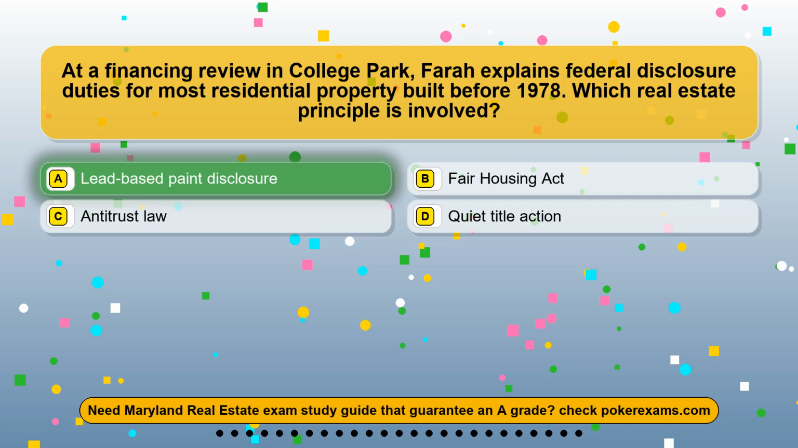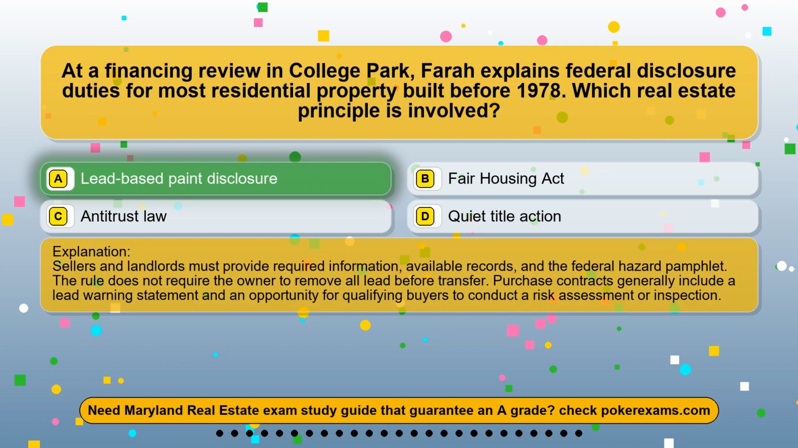The correct answer is option A. Lead-based paint disclosure. Sellers and landlords must provide required information, available records, and the federal hazard pamphlet. The rule does not require the owner to remove all lead before transfer. Purchase contracts generally include a lead warning statement and an opportunity for qualifying buyers to conduct a risk assessment or inspection.